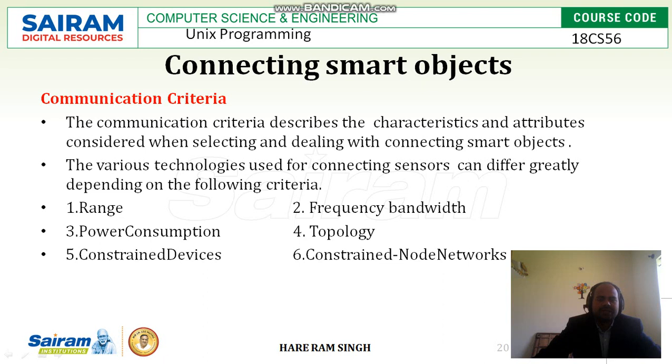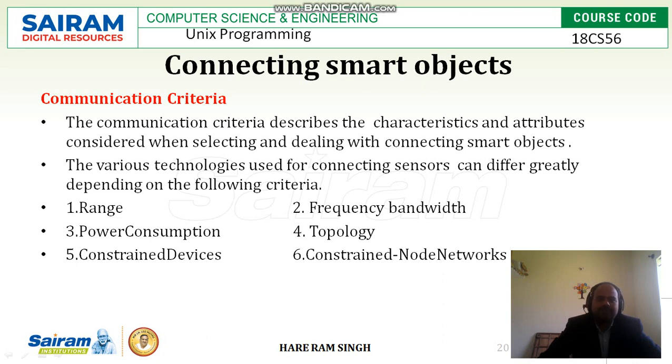So, the communication criteria describes the characteristics and attributes considered when selecting and dealing with connecting smart objects. When the smart objects are connected, how they will be connected, how far they will be connected, what will be its range, what will be its topology, what will be the frequency base. All these things will be described by the communication criteria. This is what the communication criteria describes about all the attributes of the smart objects which are connected with each other.